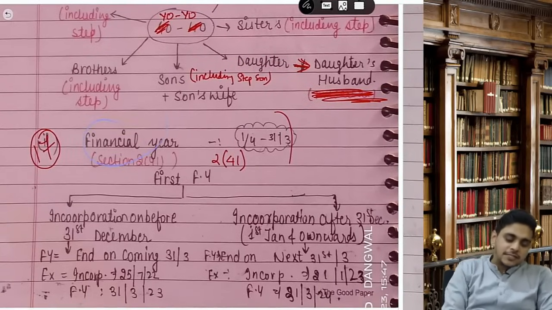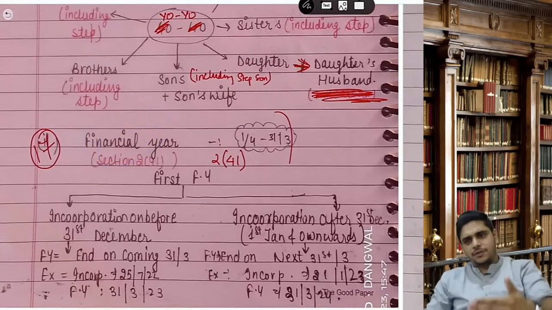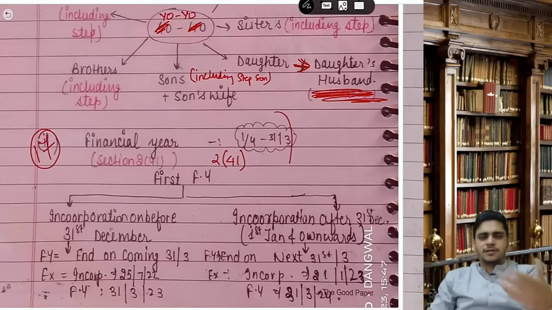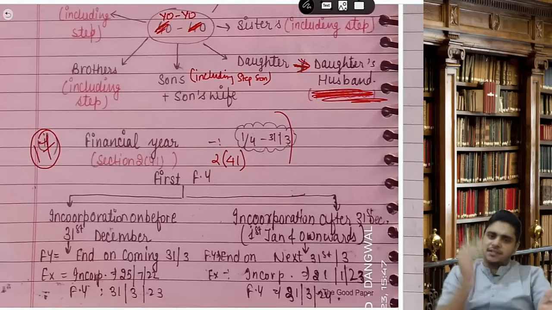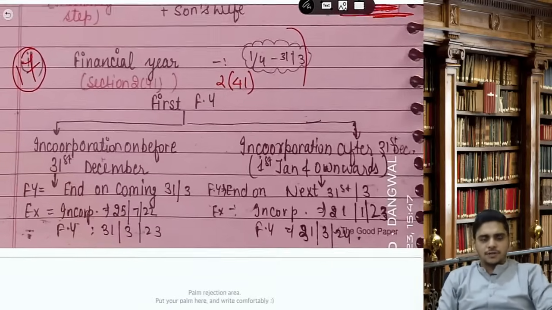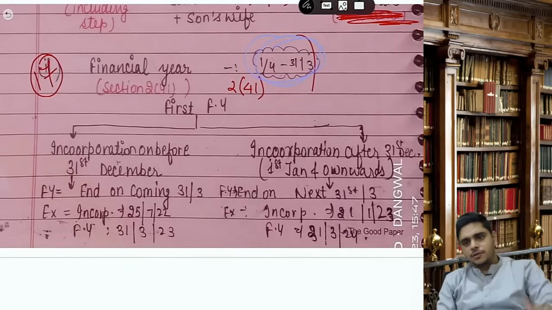Now the next definition is financial year. I'm not going number wise, I'm just going with the notes. This is the notes of a student from what I dictated in the previous batch, but come to your notes where you have written financial year. The definition may be just a little different here and there, but everything is written in the notes. Financial year: generally in India we follow 1st April to 31st March.